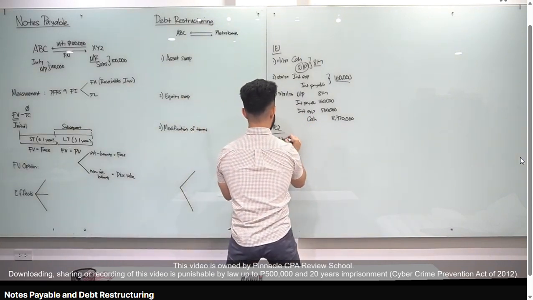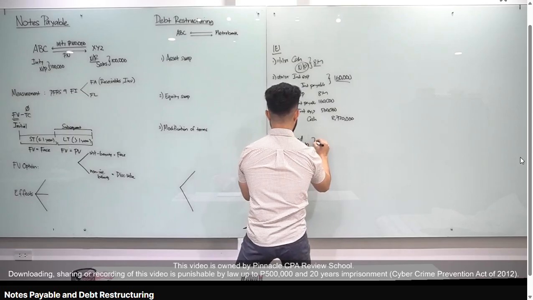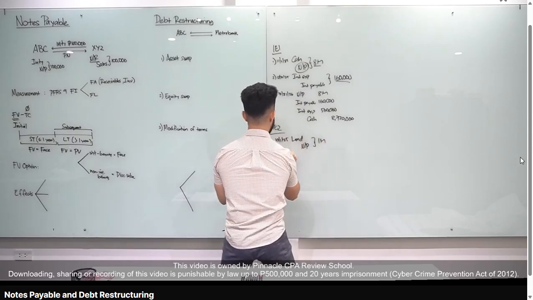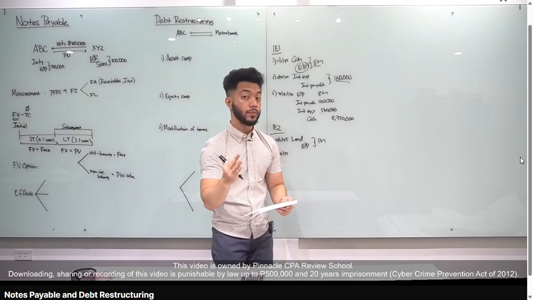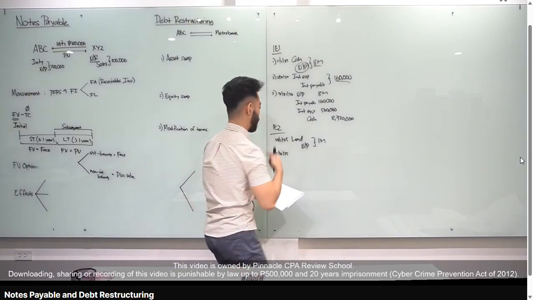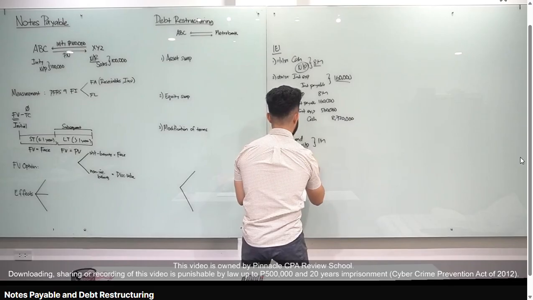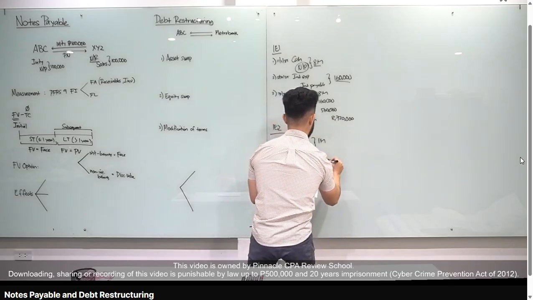October 1, 2025, naka-receive tayo ng land. Debit land, credit notes payable. How much? 1 million. Let's go to December 31, 2025. Mag-compute tayo ng accrued interest. 1 million times 12%. October, November, December, 3 months times 3 over 12, you get 30,000. Debit interest expense, credit interest payable, 30,000. Okay, that's our accrued interest.